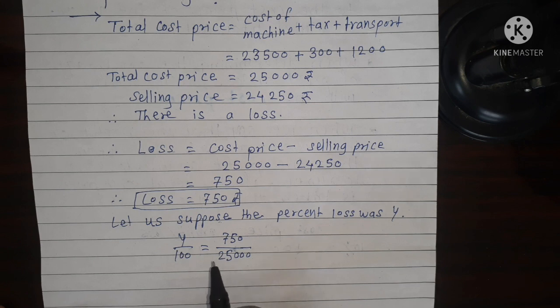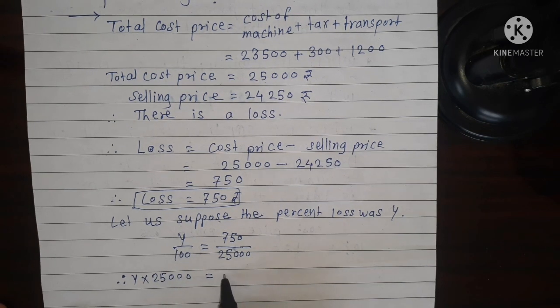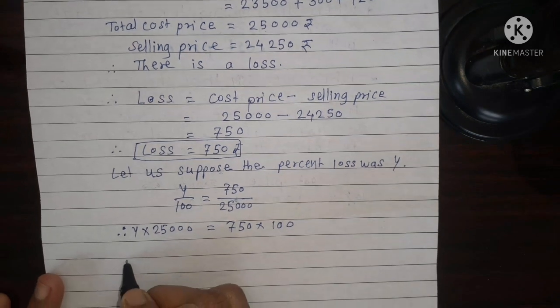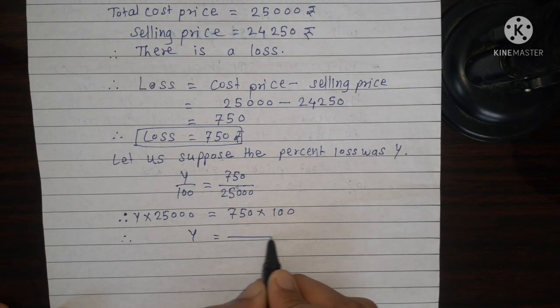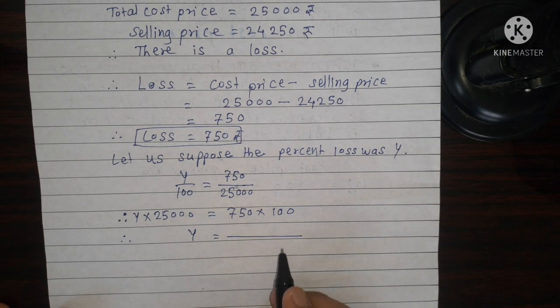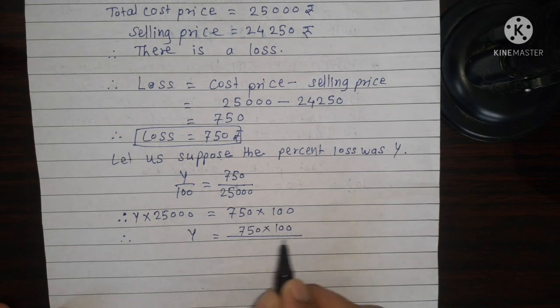Now we obtain an equation by cross multiplication. Therefore, y multiplied by 25,000 is equal to 750 multiplied by 100. We can find the value of y: 25,000 can be moved to the right side and it undergoes division, so y equals 750 multiplied by 100 divided by 25,000.